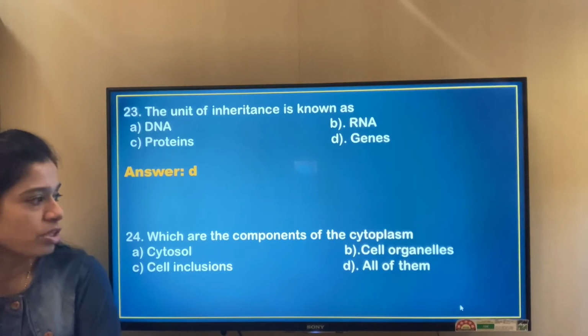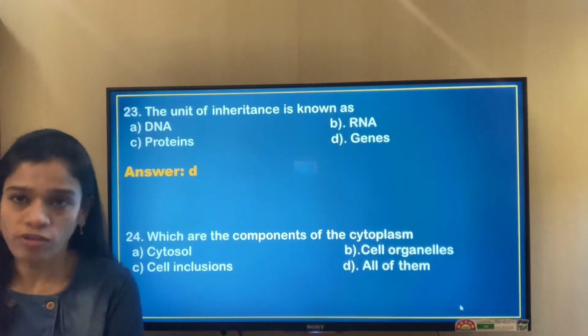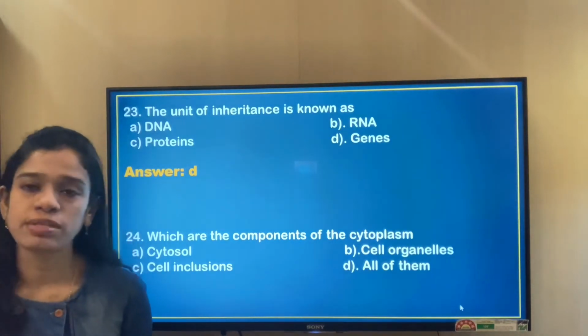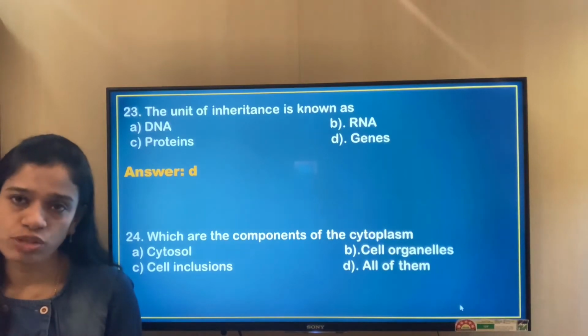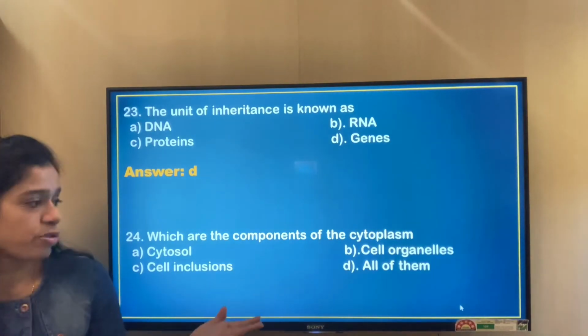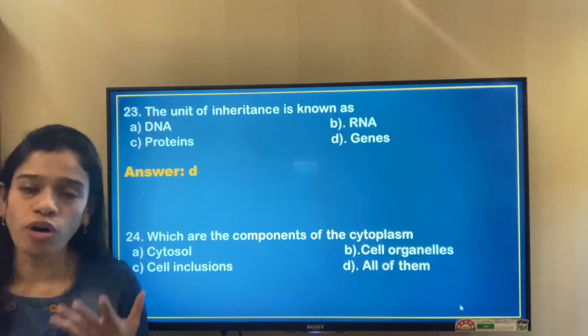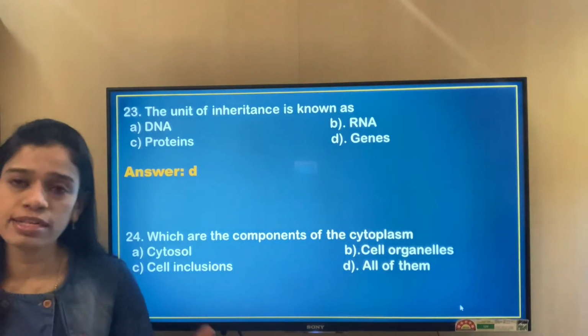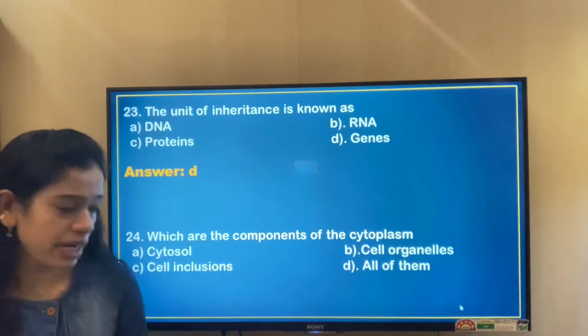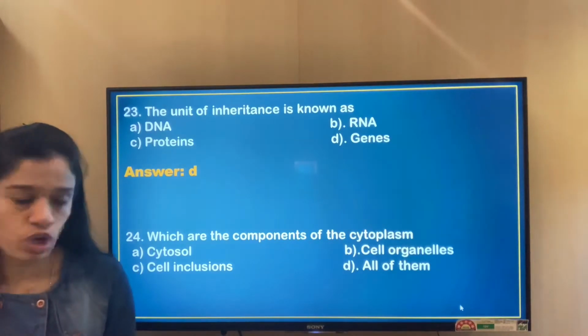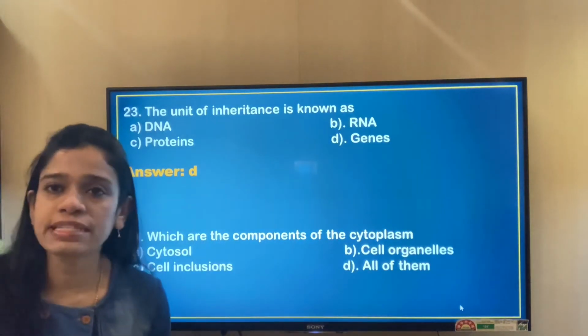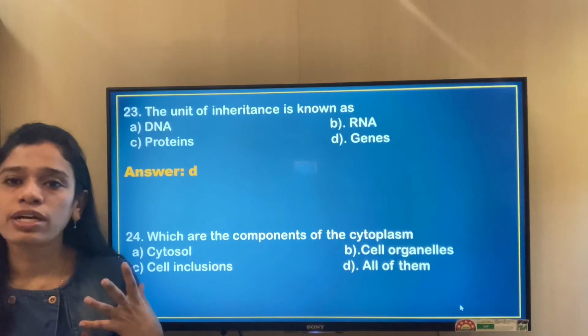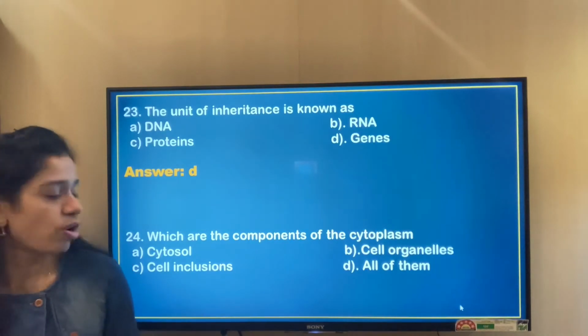Which are the components of cytoplasm? Cytosol, of course, is a component of cytoplasm. Cell organelles, obviously, since cytoplasm consists of the cell organelles which remain embedded in it, and the cell inclusions also. So it is all of these that combine together to form the cytoplasm.